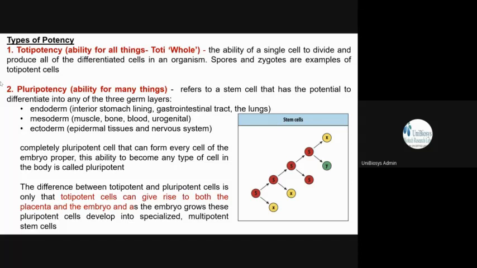So when an undifferentiated stem cell gives rise to these three different types of germ layers, and then from that, all these muscles, bones, urinogenital system, epidermal tissues are formed, then it is called pluripotency. So what is the difference between totipotency and pluripotency? Totipotent cells can give rise to both the placenta and embryo.